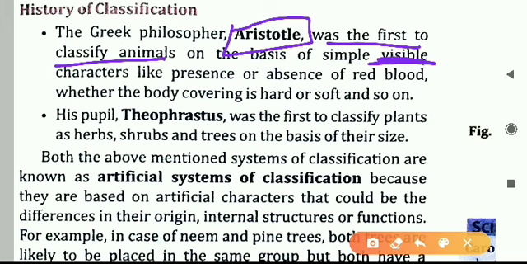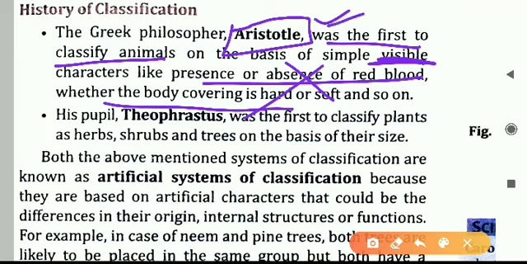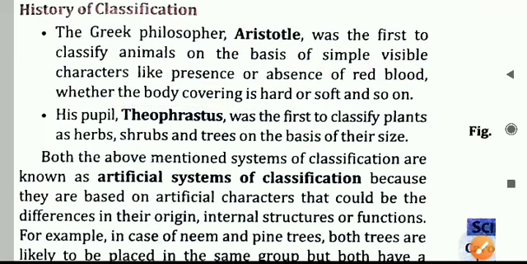He just observed visible characteristics, like the presence or absence of red blood in those animals. Then he looked at whether the body covering, that is the skin, is hard or soft, like this, all those things which are easily visible to us. Based on that he classified the different animals. You don't have to learn all these things, just learn the name. The first person to classify animals was Aristotle.